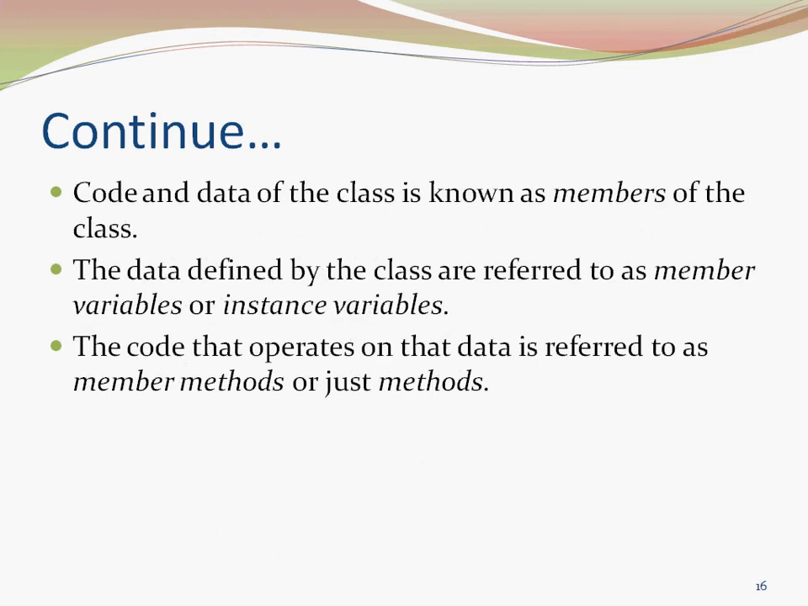Code and data of a class are known as members of the class. Data defined by the class are referred to as member variables or instance variables. The code that operates on the data is referred to as member methods, or just methods.